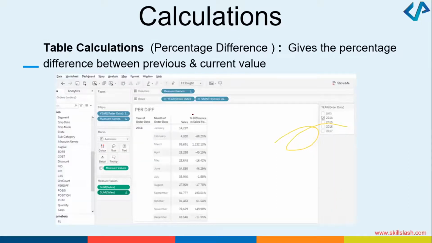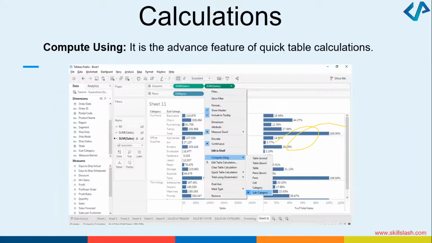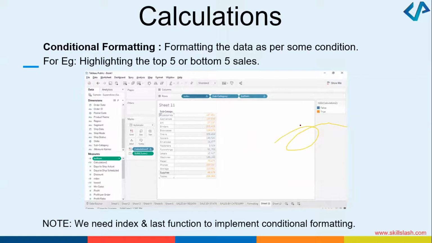You can have calculations where, let's say, you have got a column called measure names. You got rows which is year, order date, and month, order date. So you can get the information based on the sum of sales. You can see these measure values. You can get information like this. How about if you wanted to print the sum of sales 2 times here, and then you wanted to do the category, and this sum of sales you wanted to compute using the subcategory. So these different things can be done in Tableau, which is really summarizing the value. Very good. So all these things can be done.